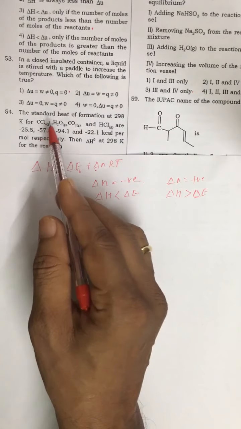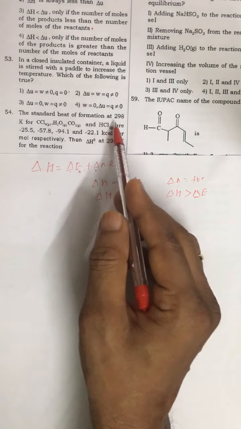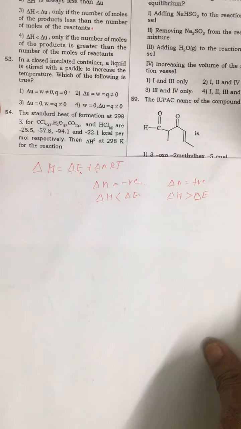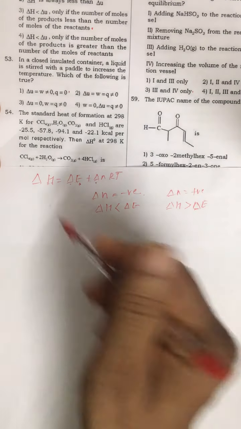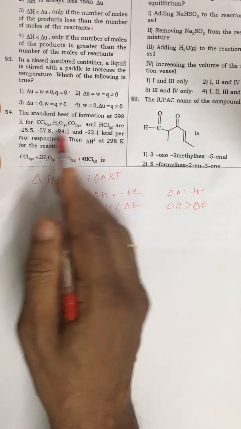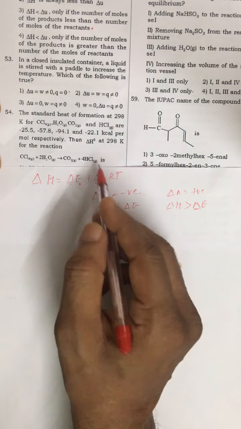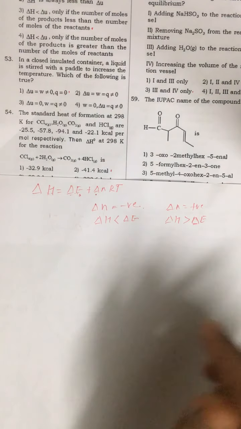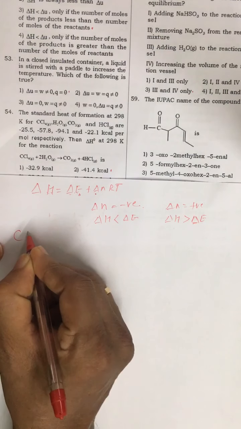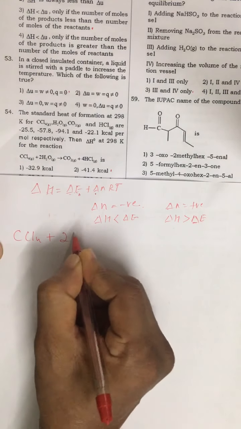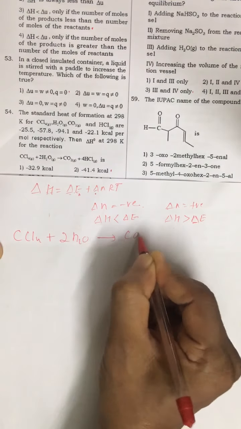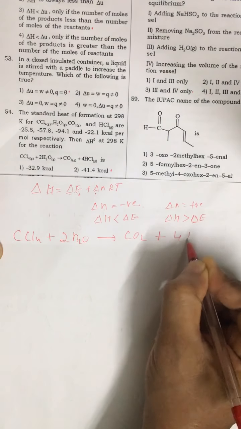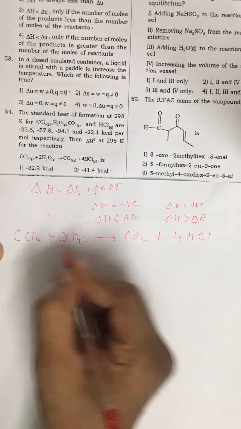Question number 54. The standard heats of formation at 298 Kelvin for CCl4, H2O, CO2 and HCl are given. A very simple question, and the reaction is also mentioned, that is CCl4 plus 2H2O gives CO2 plus 4HCl.